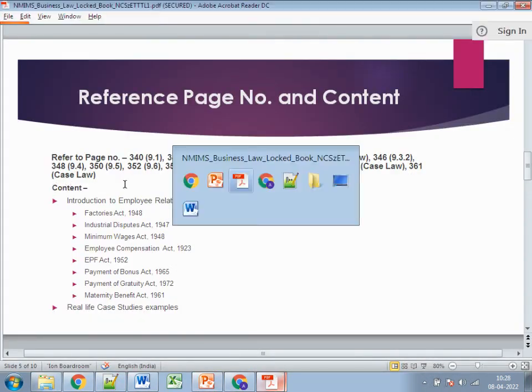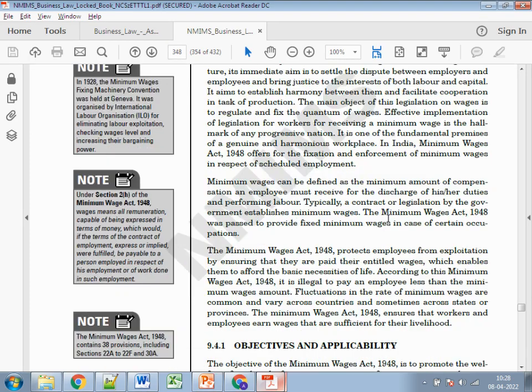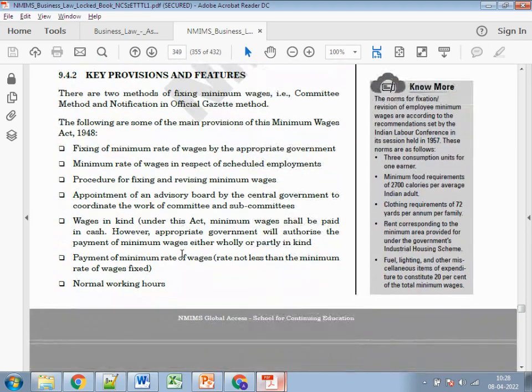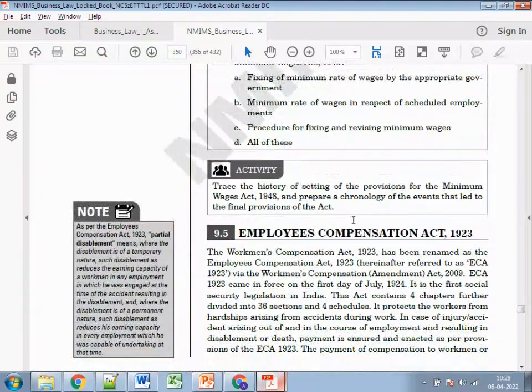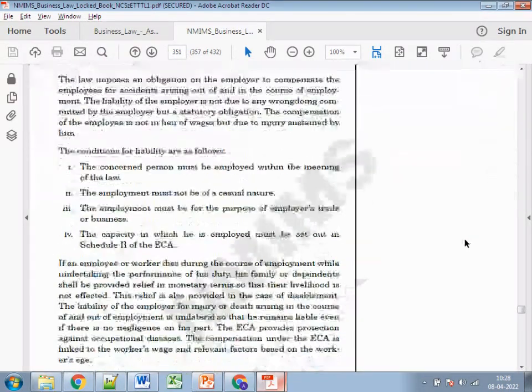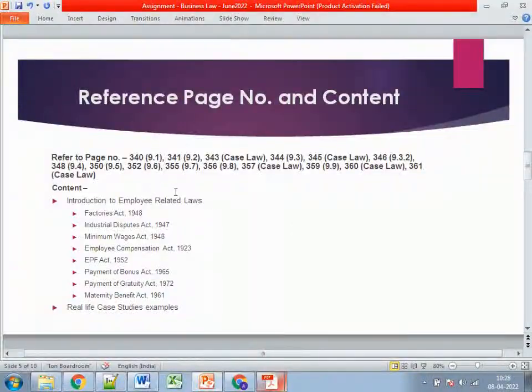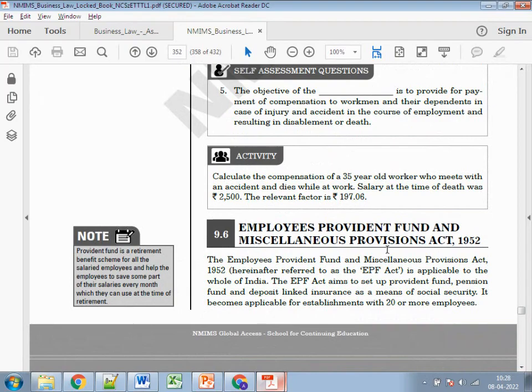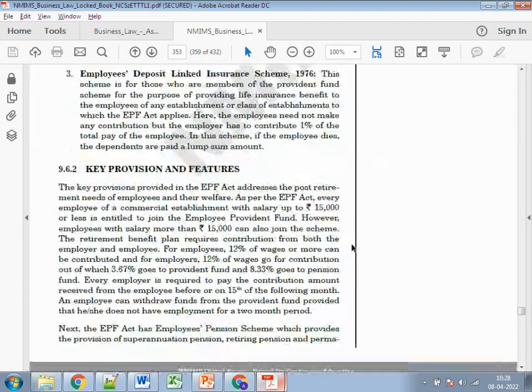Then the next part comes as 348, 9.4 Minimum Wages Act. You need to explain a bit about the Wages Act. Then page number 9.5, it's mentioned Employee Compensation Act. You need to explain this one. Then going to page number 352, it's the EPF and Miscellaneous Provisions Act 1952.